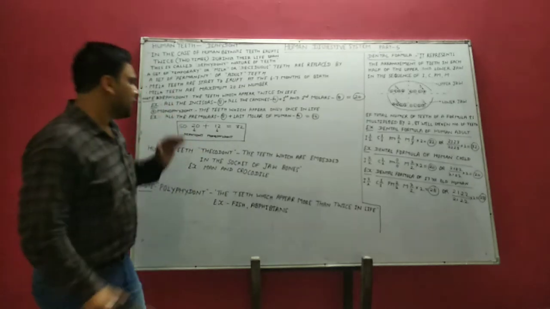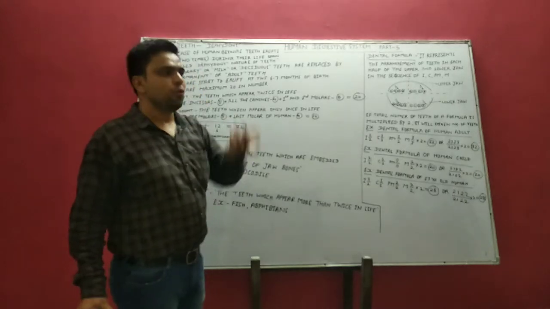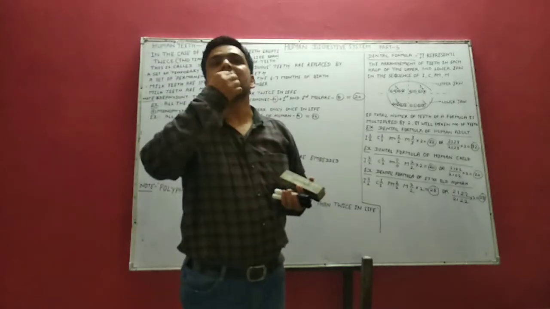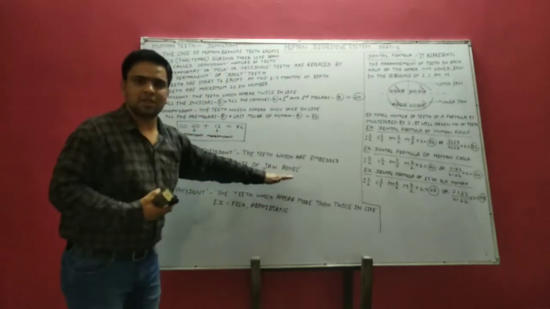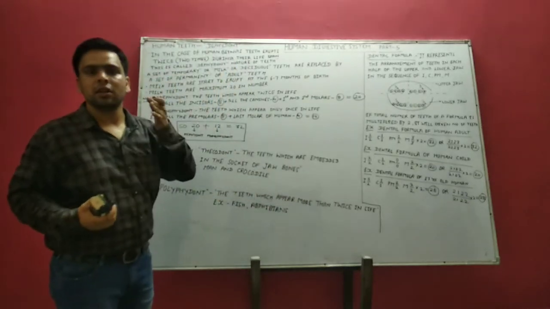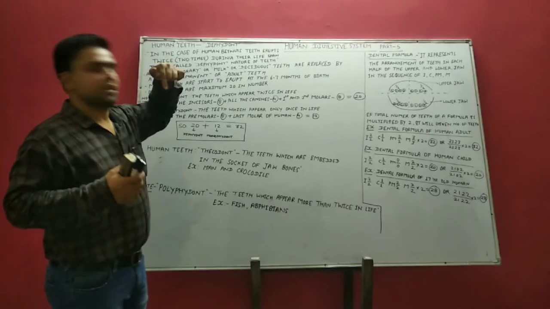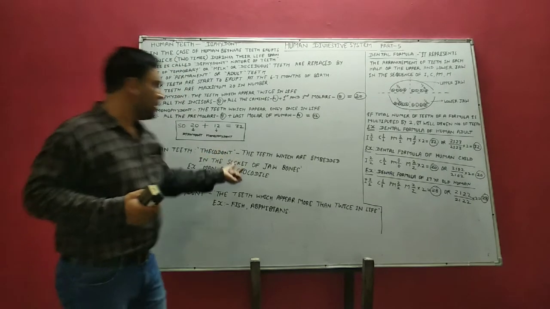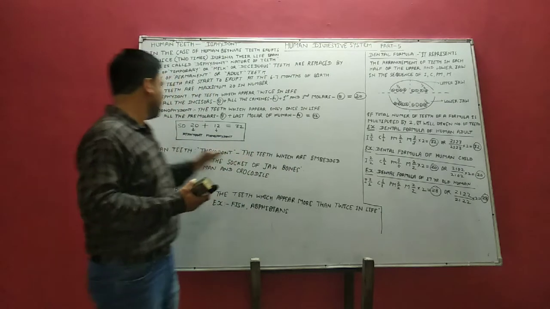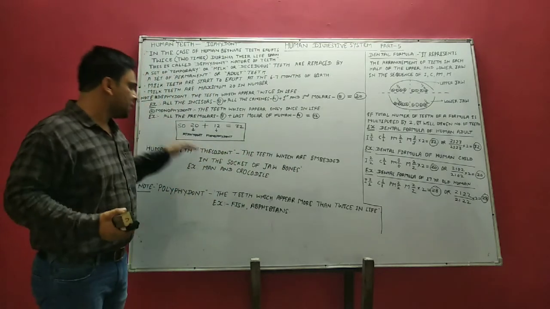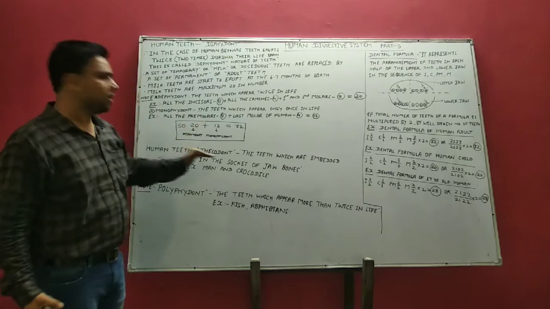You must know that human teeth are embedded in jaw sockets. You feel in your teeth very well that they are fixed in the sockets of the jaw bones. They don't move here and there. Why? Because they are embedded. They are fixed. They are inserted in the sockets of the jaw bones. So this term is associated with what? Thecodont. So this is called thecodont.